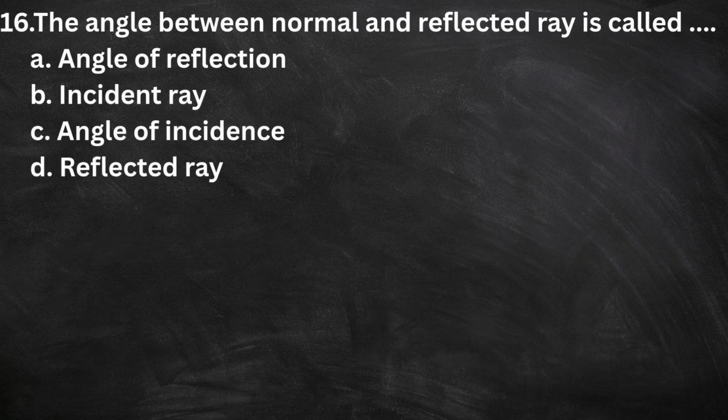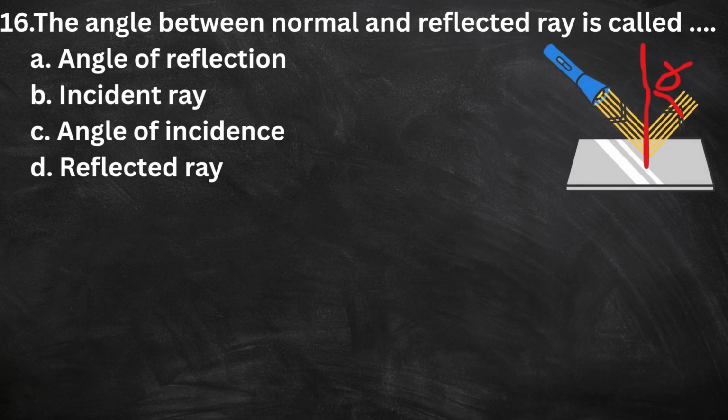16. The angle between normal and reflected ray is called dash. A. Angle of reflection. B. Incident ray. C. Angle of incidence. D. Reflected ray. The correct option is A.